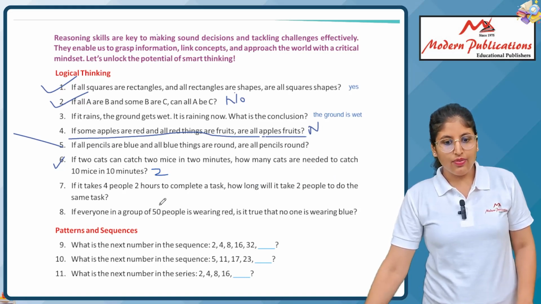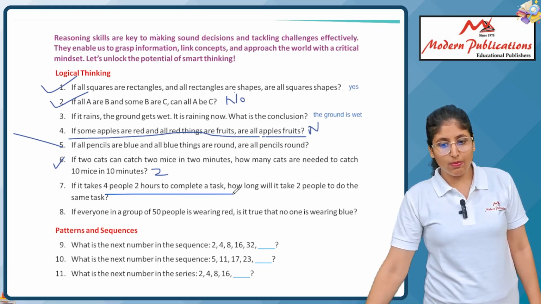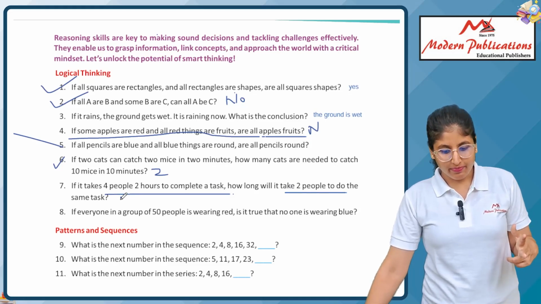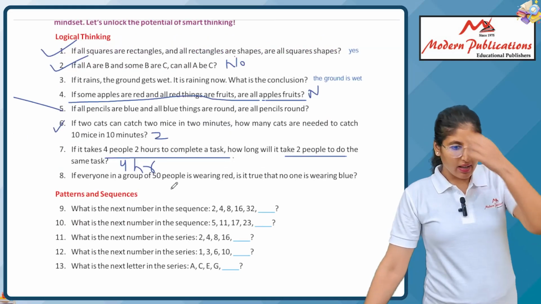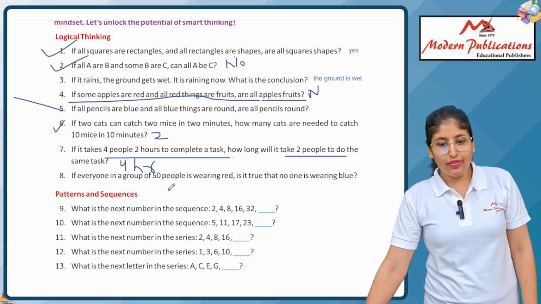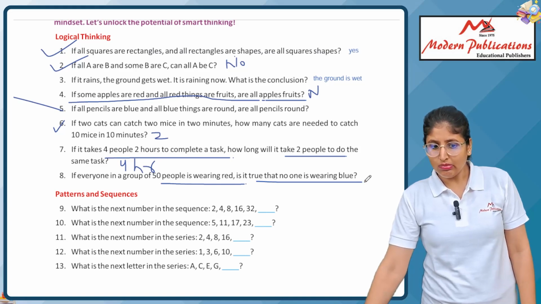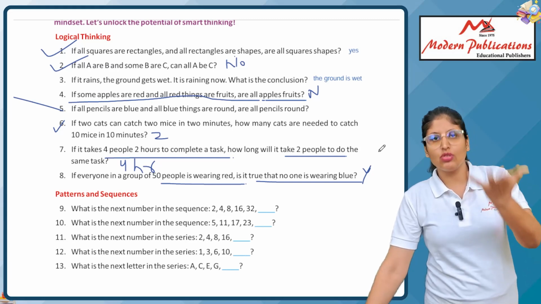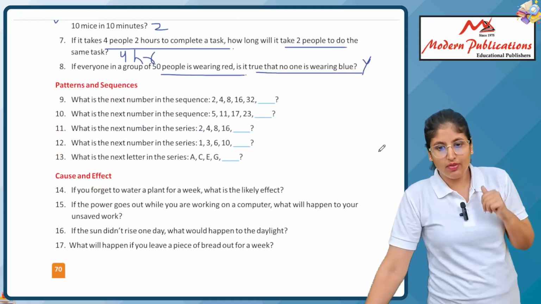Next, if 4 people take 2 hours to complete a task, how long will 2 people take? 2 people take 4 hours. Yes or no? Double the hours they will take. Of course, 4 hours. Next, if everyone in a group of 50 people is wearing red, it is true that no one is wearing blue. Of course, yes. No one can be wearing blue.